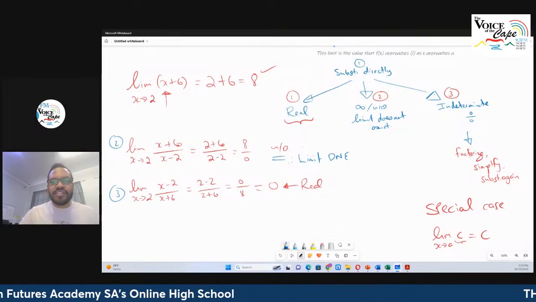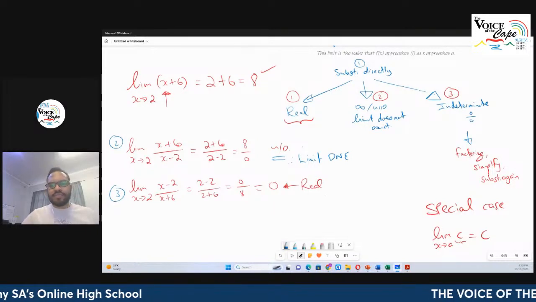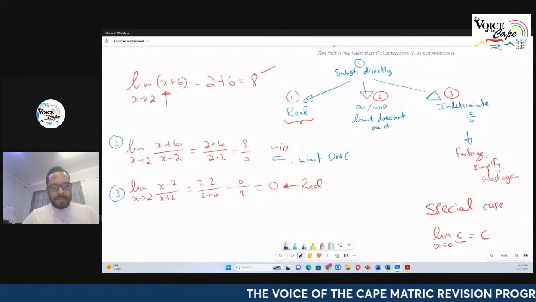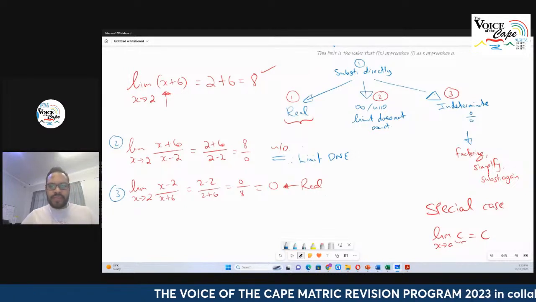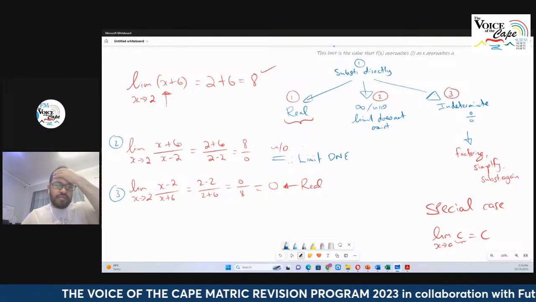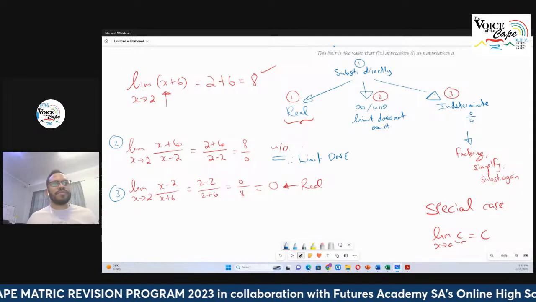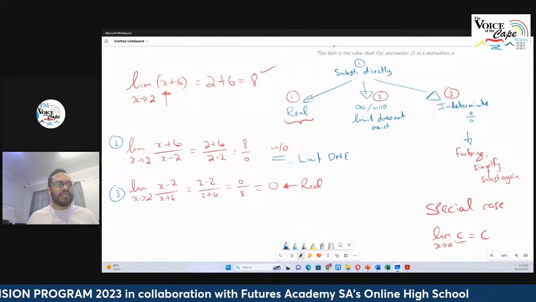Let's look at an example of an indeterminate form. And then I want to do 2 or 3 examples very quickly with you guys. Indeterminate form, let's factorize something quickly.